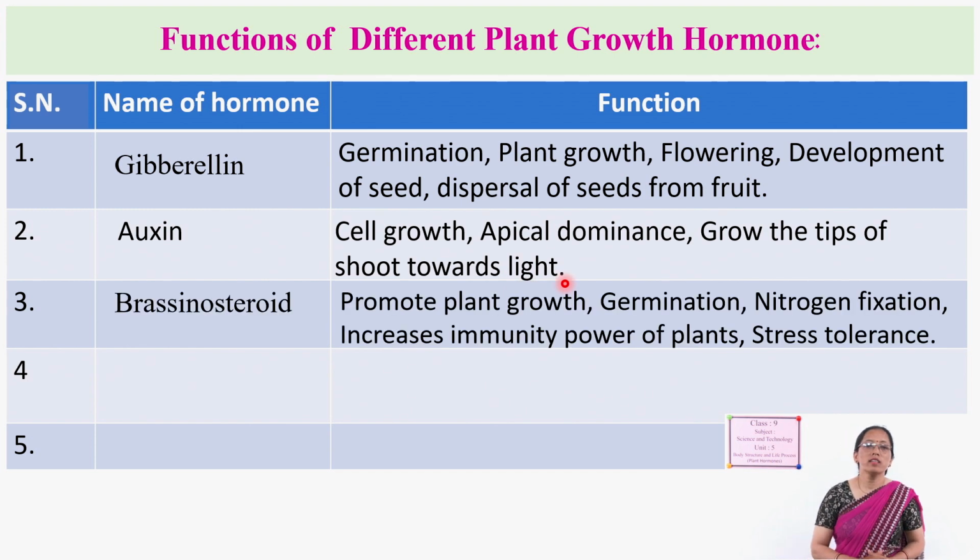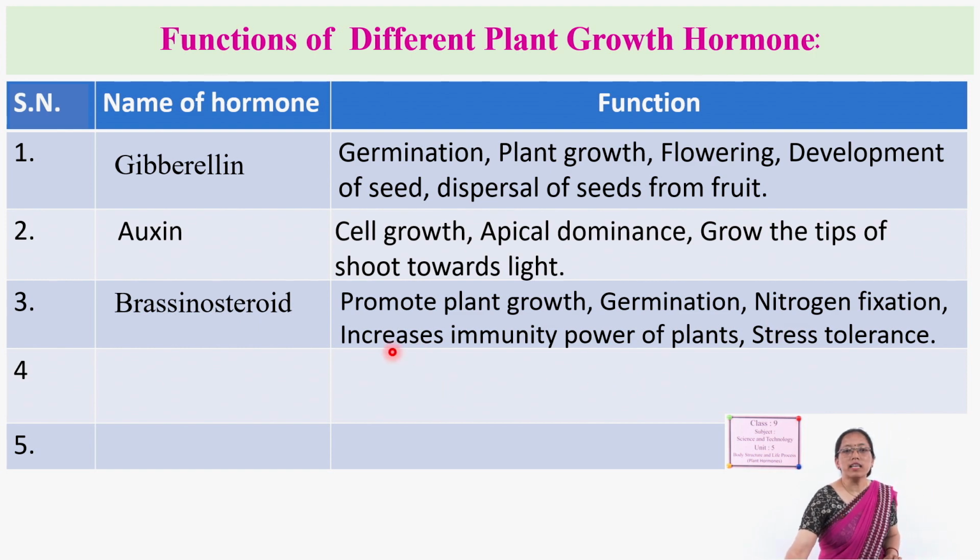Next one is brassinosteroid. This brassinosteroid promotes plant growth, germination, nitrogen fixation. What is nitrogen fixation? In the atmosphere, there is a large amount of nitrogen, and plants need nitrogen for protein synthesis. This helps to fix the atmospheric nitrogen into the soil in the form of nitrate, that is called nitrogen fixation.